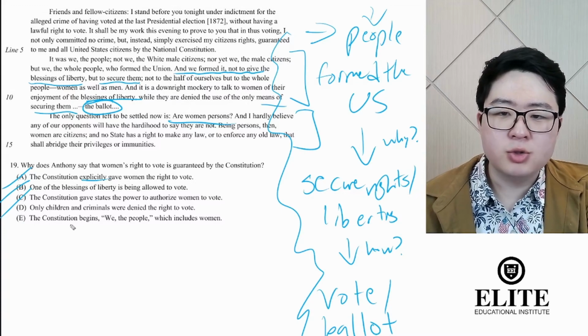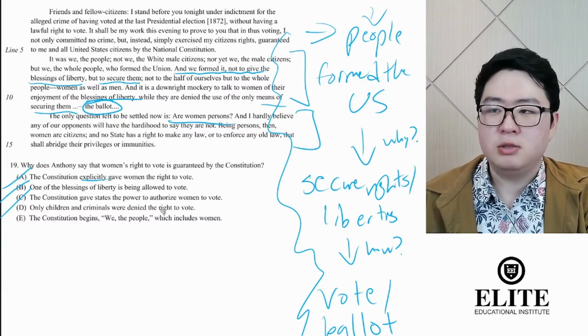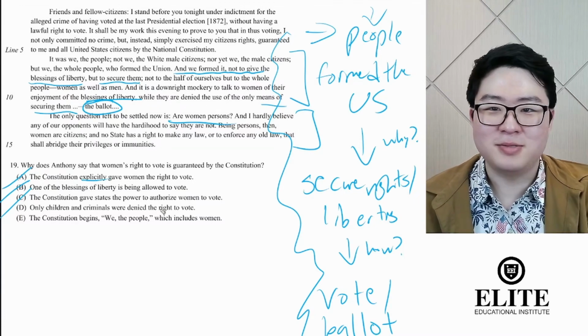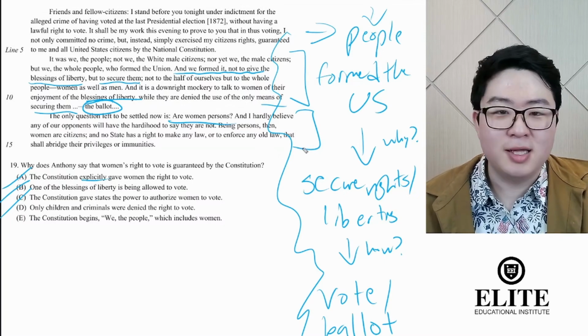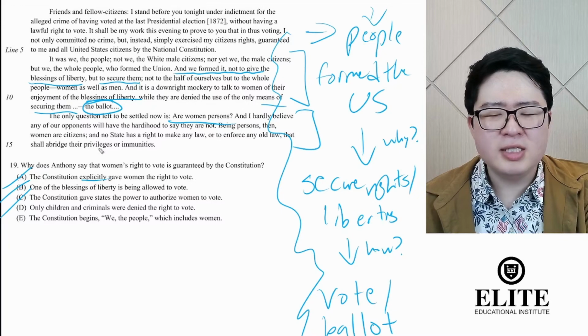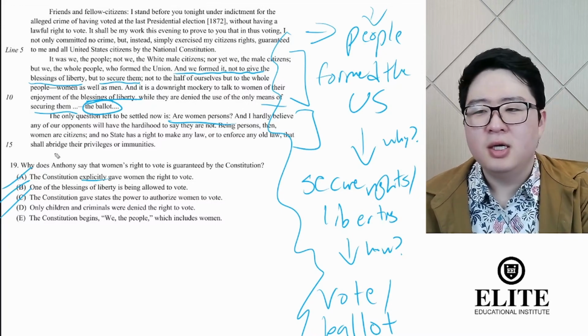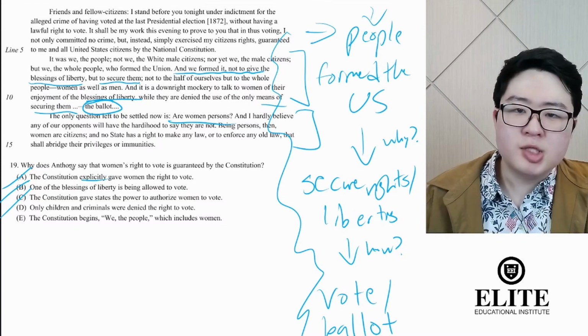D, only children and criminals were denied the right to vote. Well, first of all, no. Women are denied the right to vote, because that's why she's making this speech. If women were not denied the right to vote, we wouldn't be having this speech. And does she talk in the passage about children and criminals not having the right to vote? No, she's talking about women.